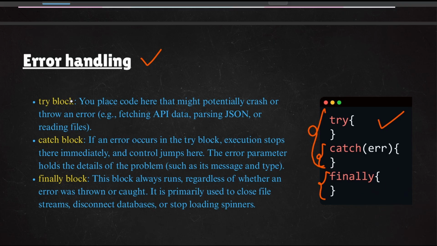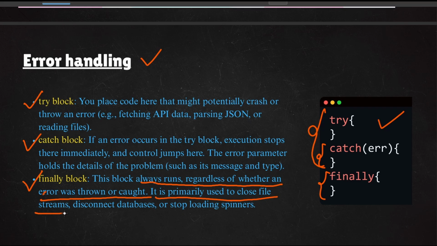So you can see I have written down here clearly what is the use case for all this. This block always runs regardless of whether an error was thrown or not. It is primarily used to close streams, disconnect databases, or stop loading spinners. These are the main three use cases of this finally block.